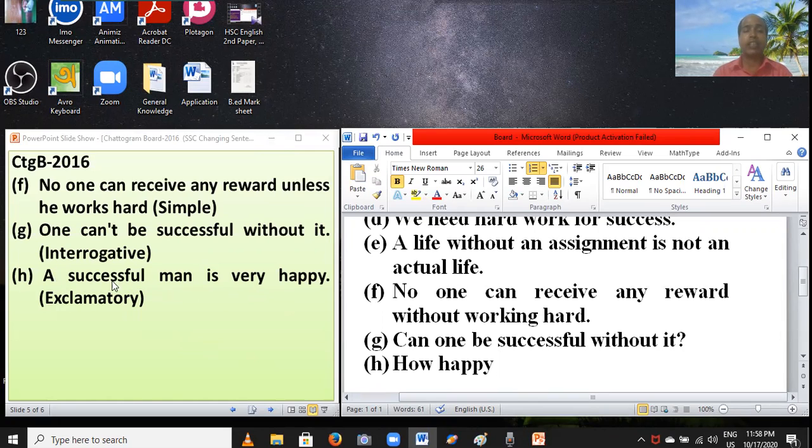Here the subject is "a successful man" and the verb is "is". So you write: a successful man is, and you set the exclamation mark. How happy a successful man is! Dear students, this sentence has been changed into exclamatory.